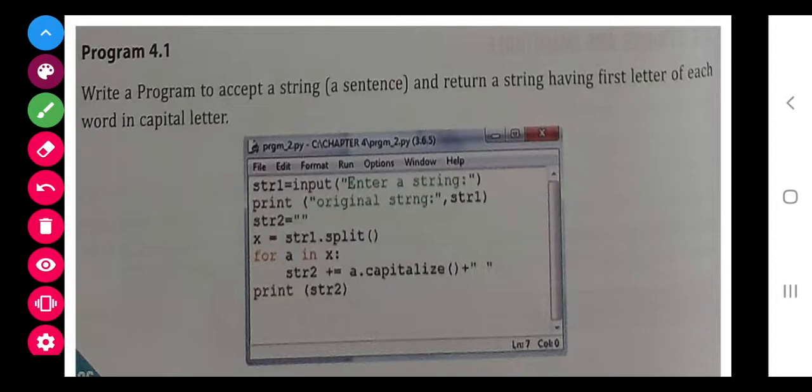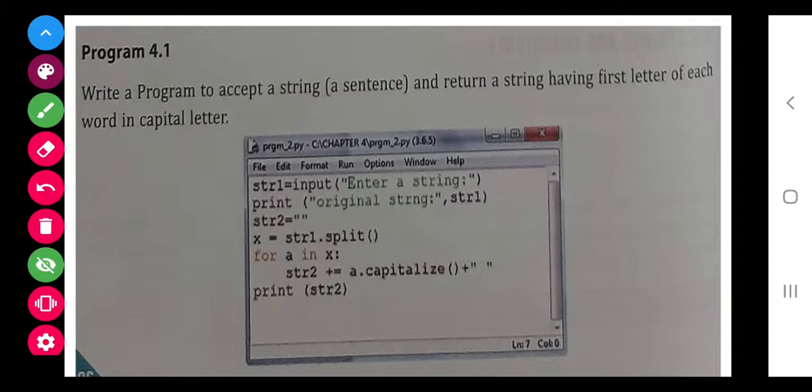So class, what they have used, first of all: this is used to enter, and this is to display. After that they have used a blank, you can say a null value, as I have told you for strings also. If we want to assign an empty string, we write it like this.